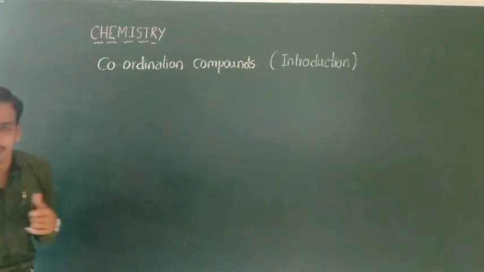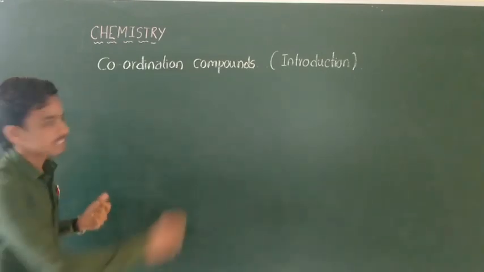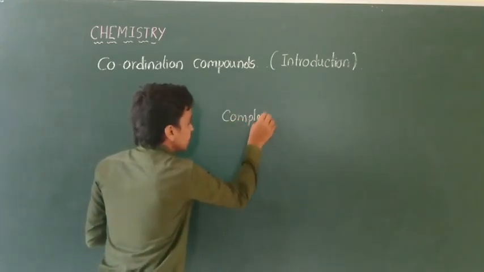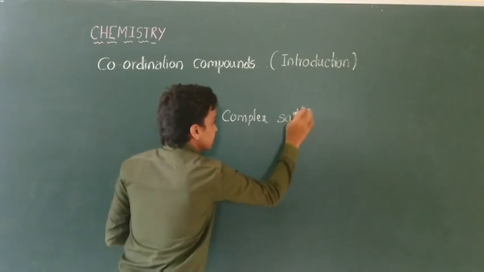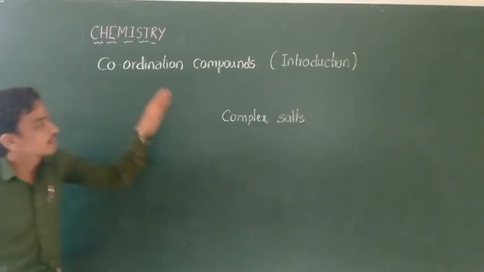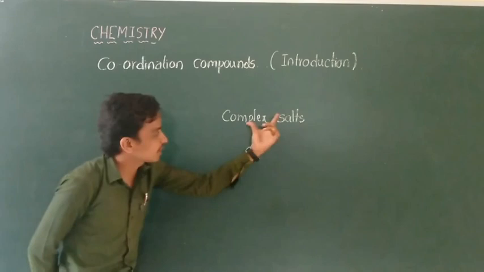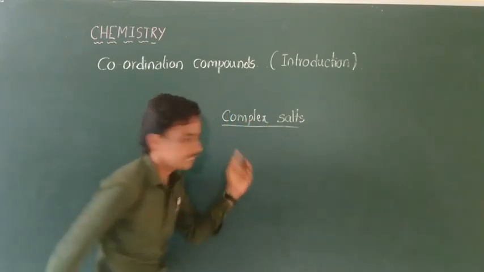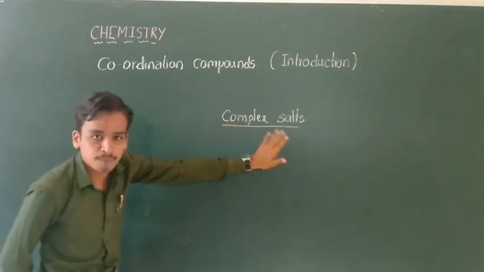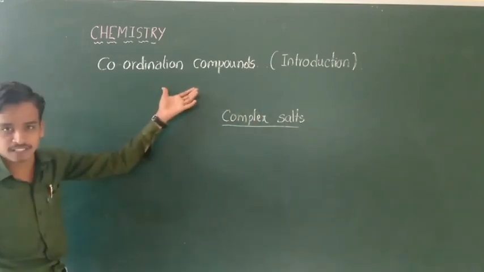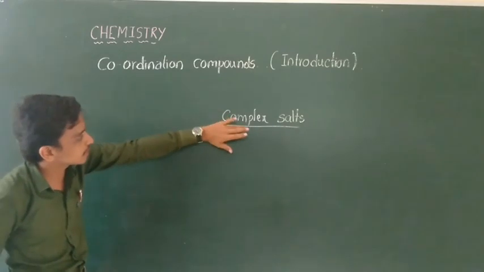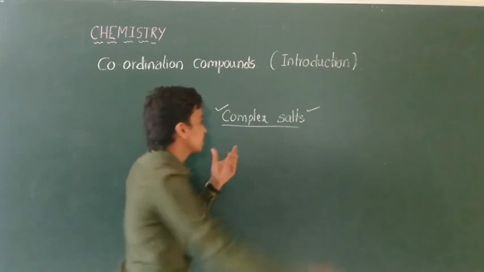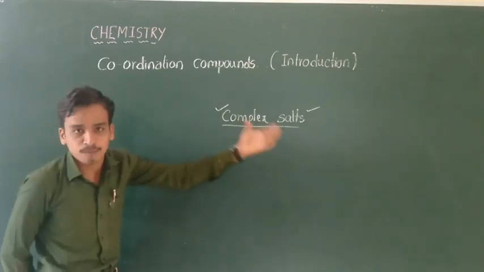Actually, it is a new word to you. Coordination compound is the branch of chemistry which deals with the study of complex salts. It deals only with complex salts. But first you have to be very clear about what is meant by complex salt. This complex salt is nothing but the coordination compound. Therefore, it is also the study of complex salts. But first you have to know the meaning of complex salt.